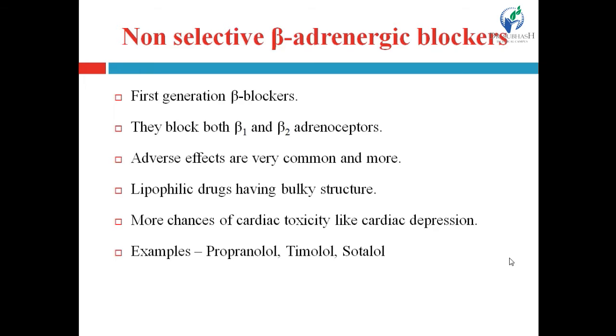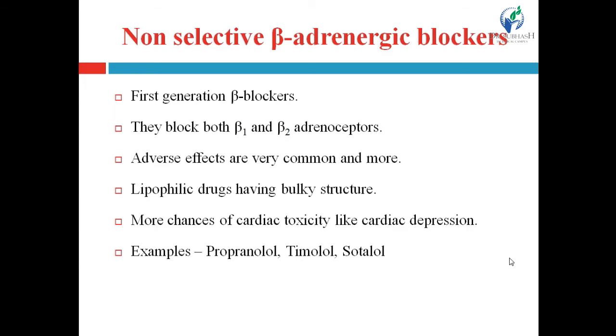First one is non-selective beta-adrenergic receptor blockers. They are known as the first generation beta blockers. During discovery, the first class of beta blockers found was the non-selective beta-adrenergic blockers. That's why they are known as first generation beta-adrenoreceptor blockers.